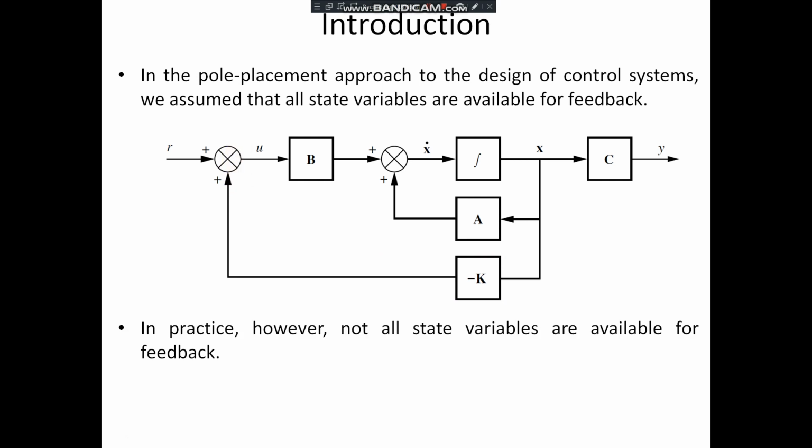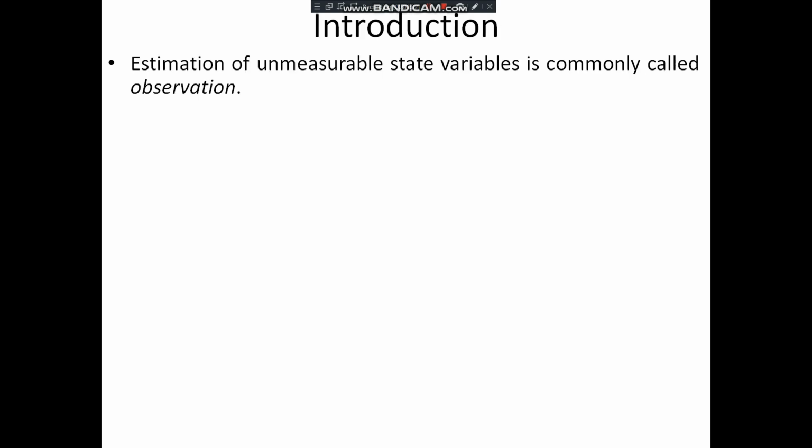In practice, however, not all the state variables are available for feedback. Then we need to estimate unavailable state feedbacks. That means the state feedback that we consider for nth order system, all n state variables are not available for the feedback. Few of the state variables are not available. Then we need to estimate those state feedback or the states which are not available for the feedback.